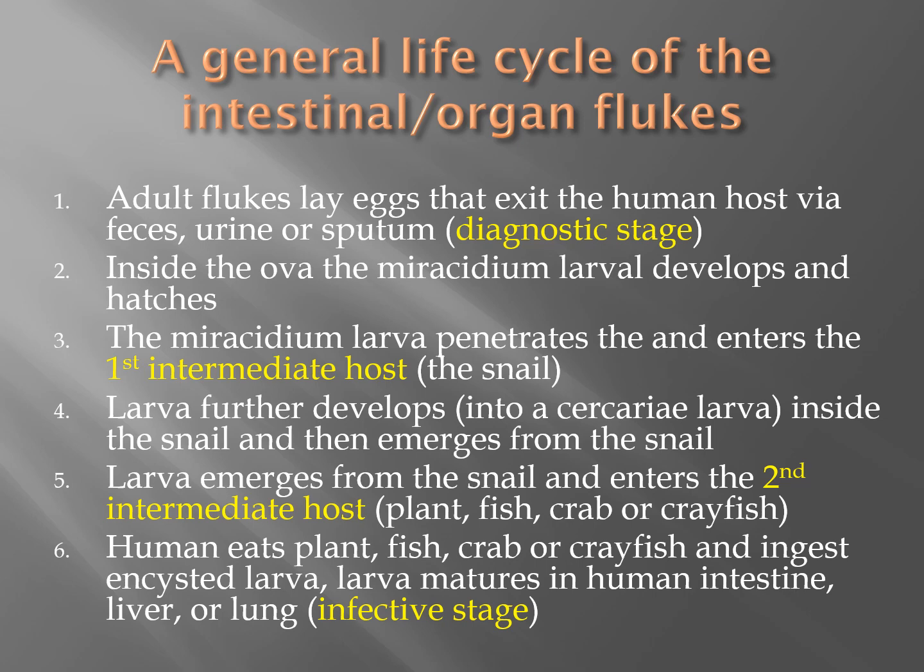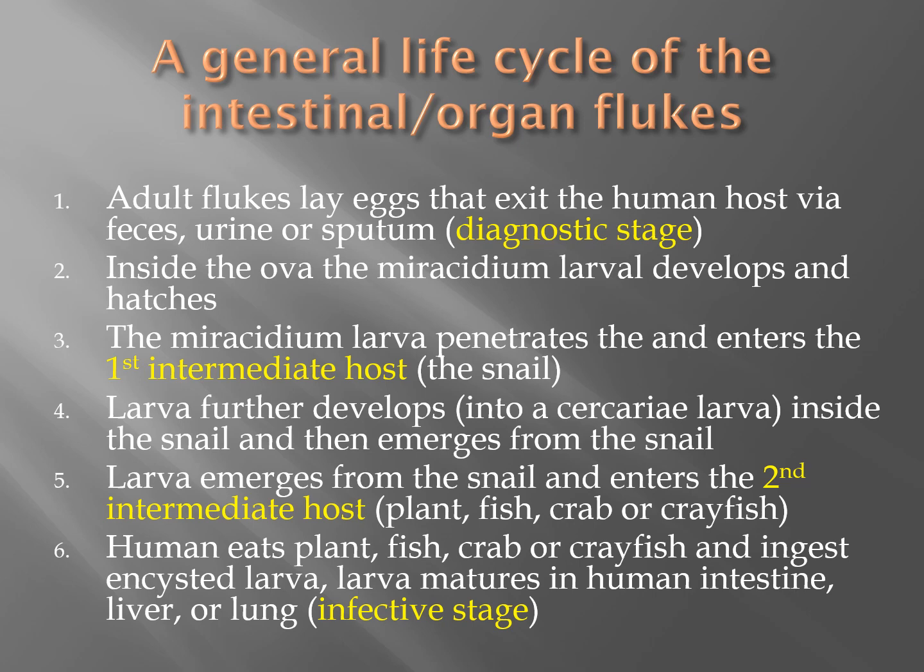Okay? In the generalized life cycle of the intestinal organ flukes, the adult flukes lay eggs that exit the human host via feces, urine, or sputum. That's the diagnostic stage, finding the ova in the feces, urine, or sputum. Inside the ova, there is a miracidium larva that develops and hatches. The miracidium larva penetrates the ova and enters the first intermediate host, and that's going to be a snail.